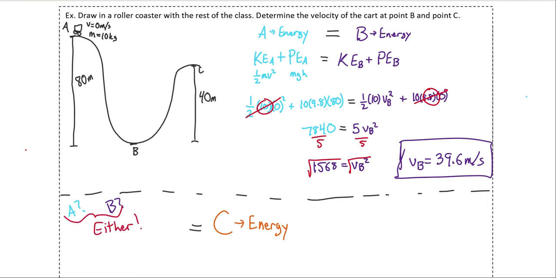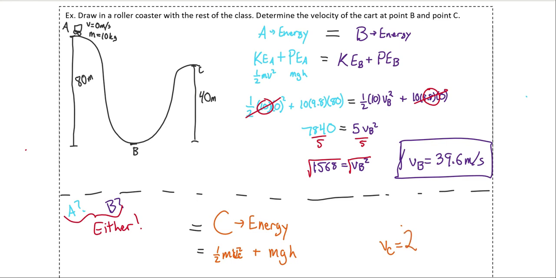Either one would work, because if the total energy doesn't change, the total energy at A should be exactly the same as the total energy at B, in which case it doesn't matter which one you choose. I would choose A because I would have no rounding errors, but if you chose B, you'd end up getting the same result. So I recommend you take a moment to go ahead and try this problem on your own.